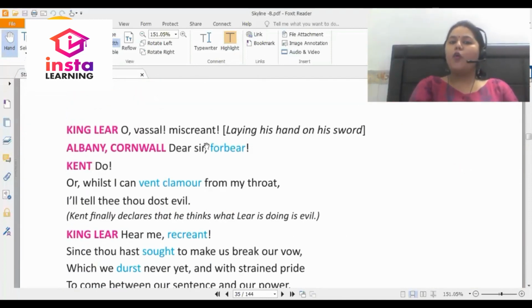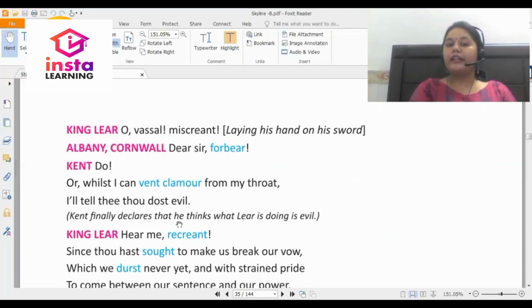King Lear says, O vassal, miscreant, laying his hand on his sword. Albany and Cornwall: Dear sir, forbear. Kent: Do, or whilst I can vent clamour from my throat, I'll tell thee thou dost evil.